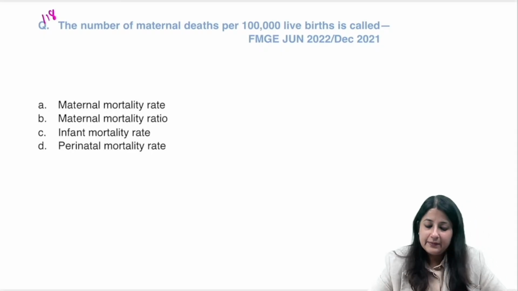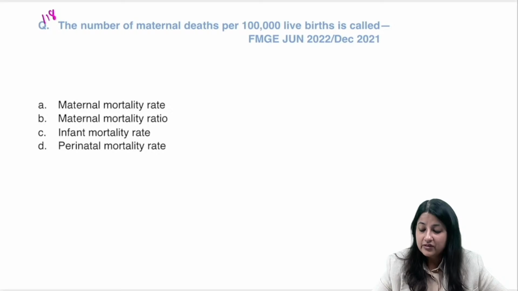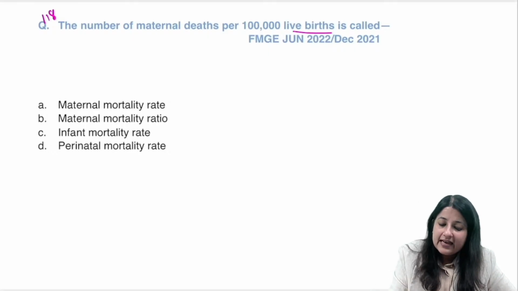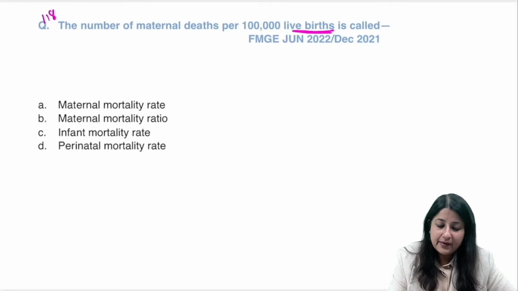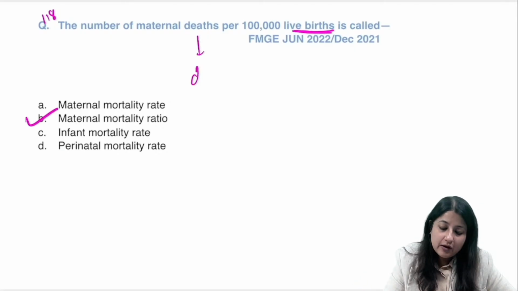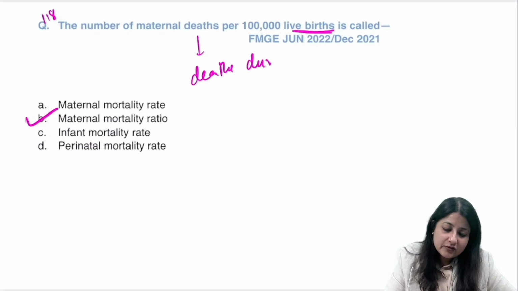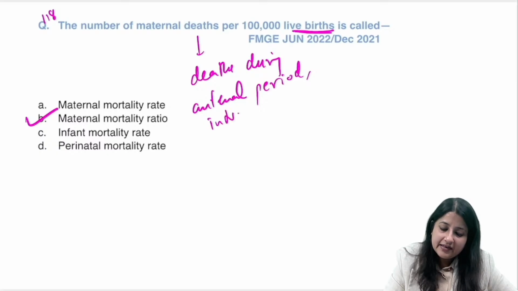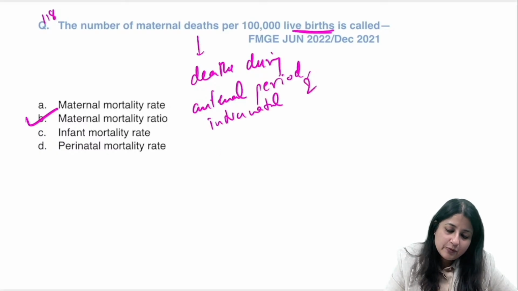Okay, 118. Number of maternal deaths per 1 lakh live births. Very, very commonly this question comes. Tell me the answer to this. Number of maternal deaths per 1 lakh live births. What is your answer? Very good, guys. Live births मतलब numerator is not a part of denominator. This is maternal mortality ratio. और maternal deaths क्या होता है? You have to know this is deaths during antenatal period. Okay, deaths during antenatal period, ANC period, during intranatal, during delivery and postnatal.